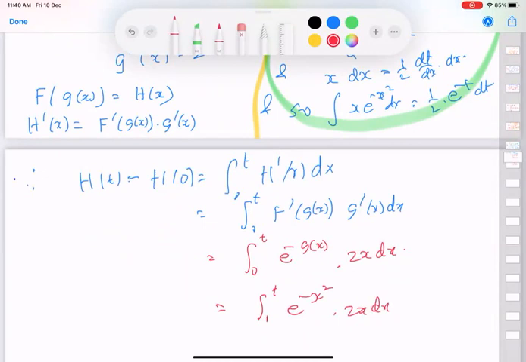So what do we get therefore? Integral 0 to t, for now we must do finite, because eventually we want to do an infinite interval, but first let's just do finite. Integral 0 to t e power minus x square, 2x, sorry, not 2x, x square x dx is equal to half ht.